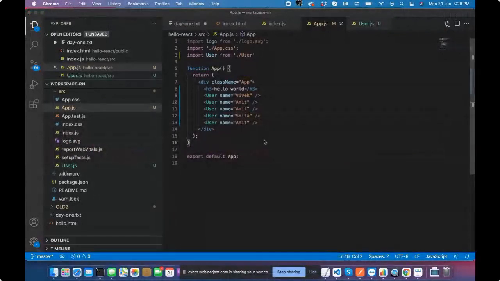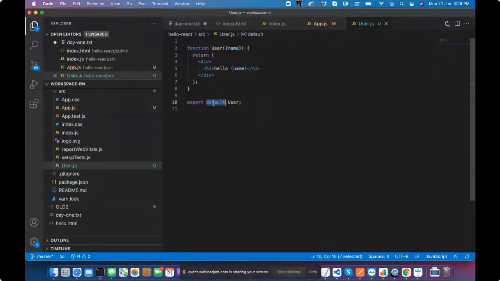So similarly, let's create a function with class. So I can go here. Currently it is default export. So rather than default export, let's do this.